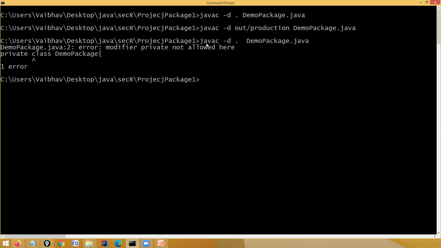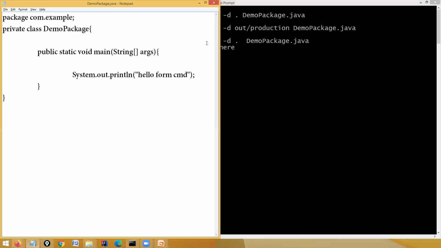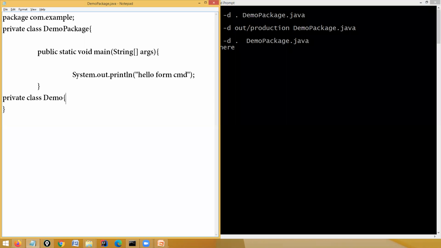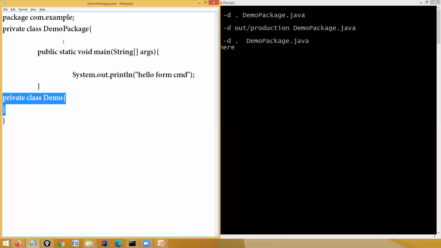When we talk about the private modifier, you can have it something like this: private class demo. See, this is the inner class. So you can use the private modifier over here, and from here we'll create a public modifier.